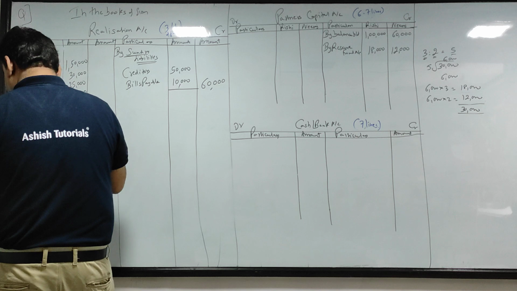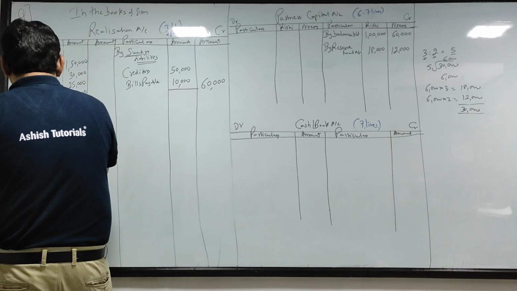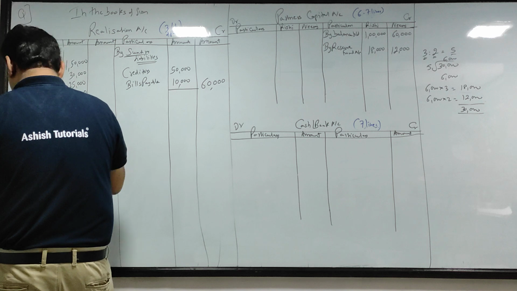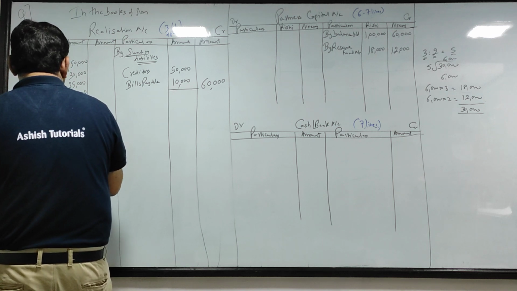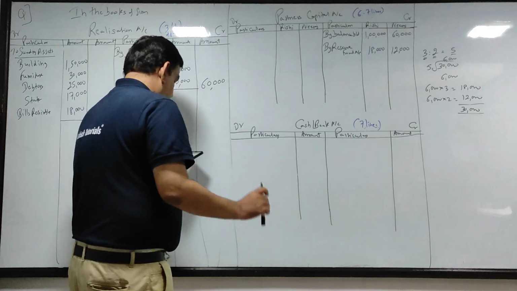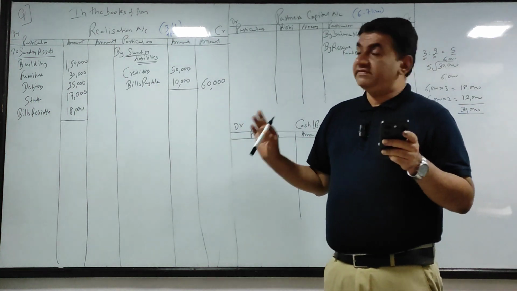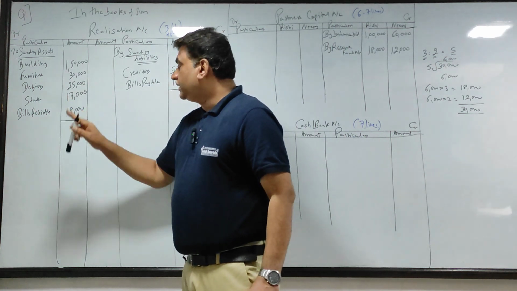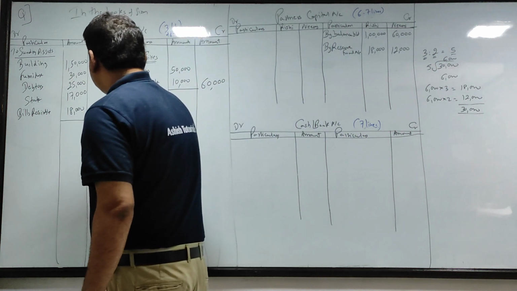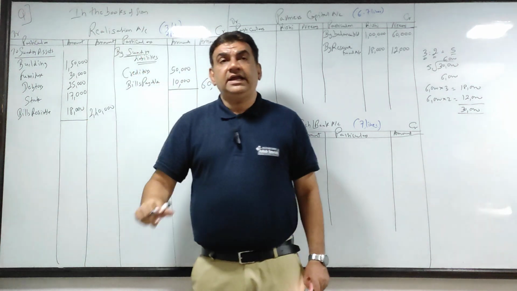Stock 70. And bill receivable 18,000. Got it? 150, 30, 25, 70, 80. 180, 205, 222 and 80, 2,40,000. I can do it orally also.